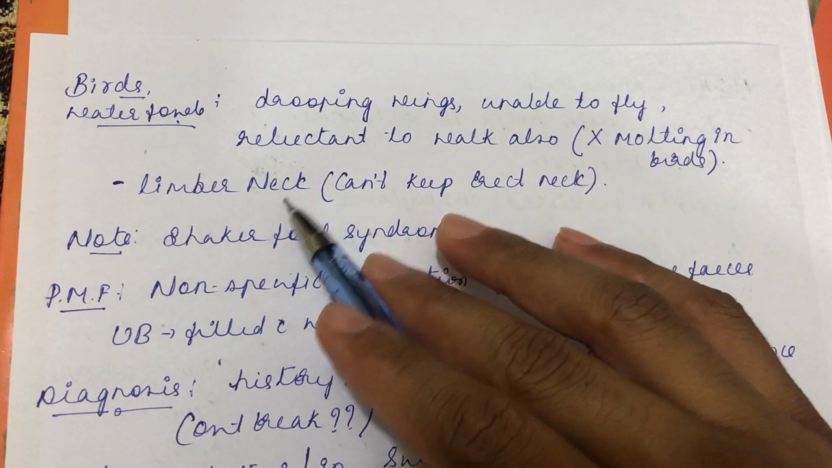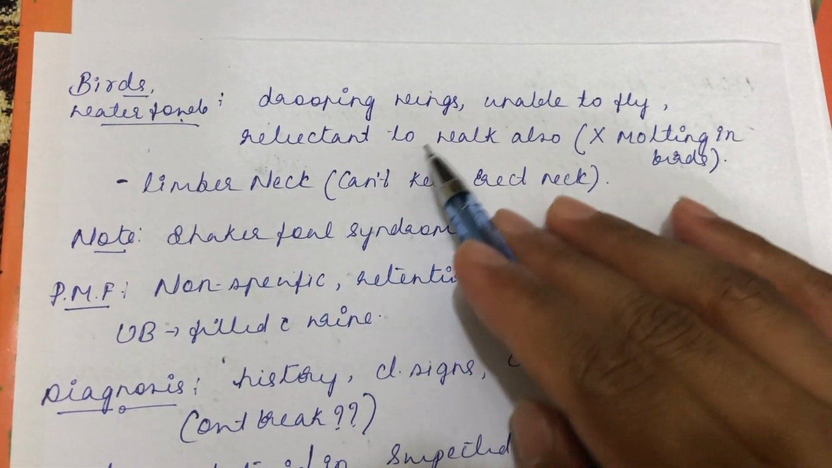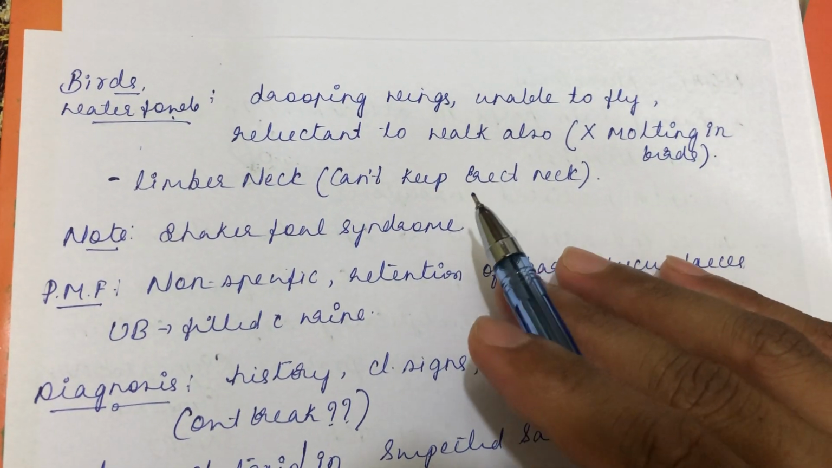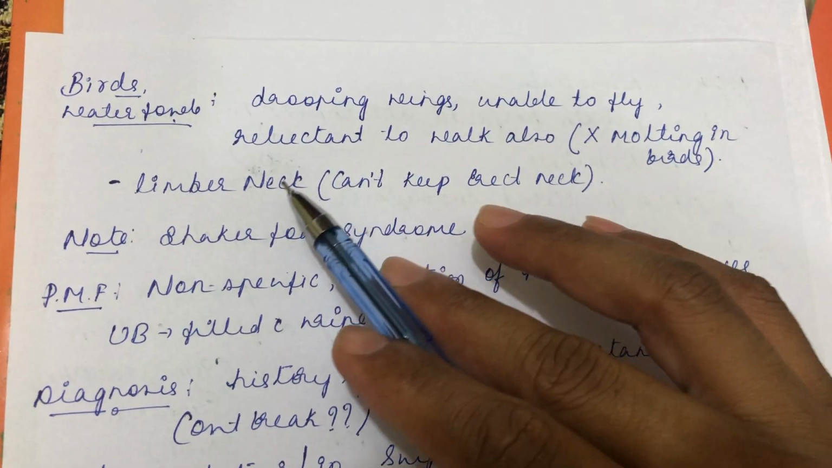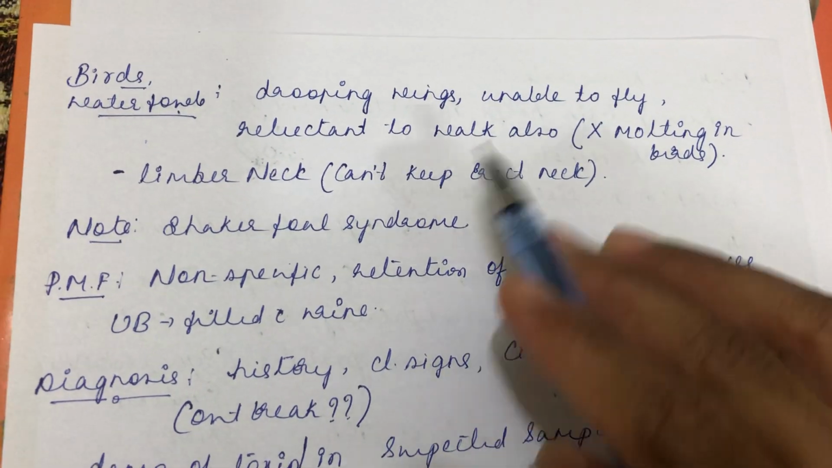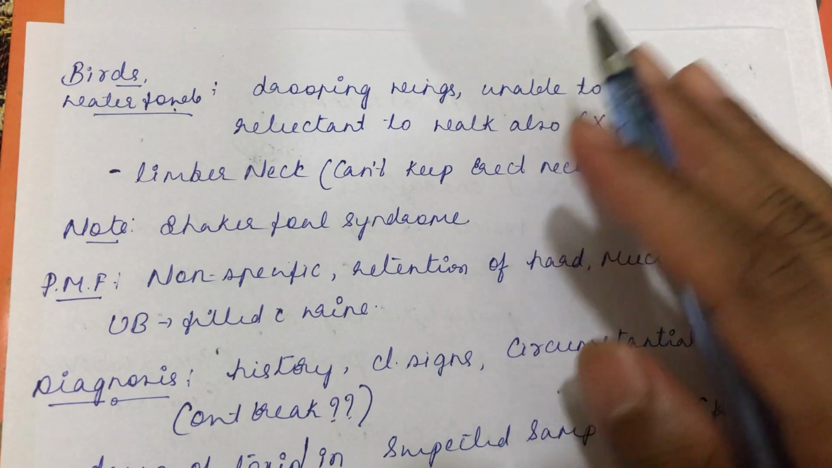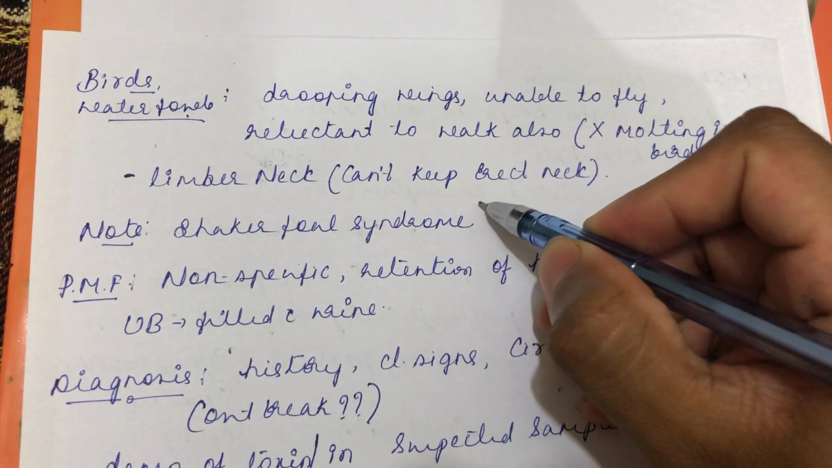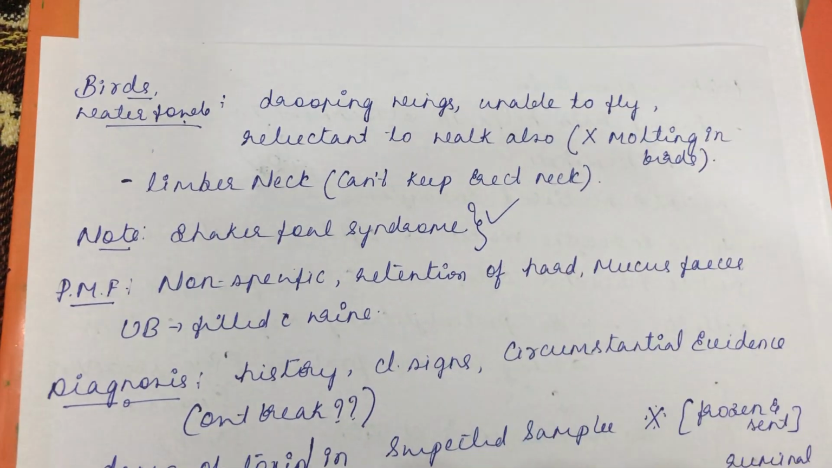Then apart from that, the classical clinical sign is limber neck. The animal cannot keep an erect neck, so the neck will always be drooping, or there will be extension of head and neck. That condition we call limber neck, a classical sign in case of botulism. Apart from that, which affects cattle, poultry and birds, there is Shaker-Fowl syndrome. Again, that is the microbiology aspect, so you read it under microbiology.